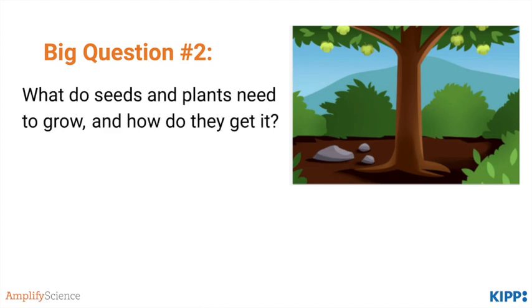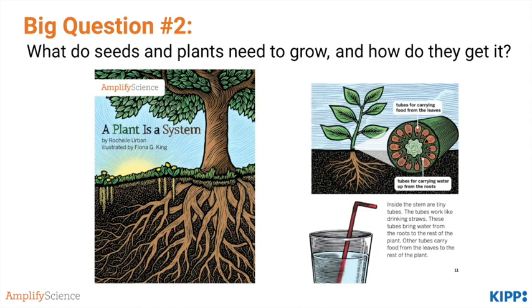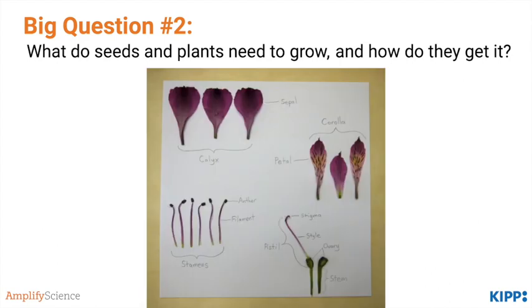What do seeds and plants need to grow, and how do they get it? Now that we've investigated habitats, we're going to look more specifically at plants to better understand why the chalta trees are not growing well. Students read the book A Plant is a System, where they are introduced to the idea of systems and learn about how the structures and parts of the plant help it work together to grow and survive. They do a flower dissection, where they take apart the parts of a flower and learn more about pollination.